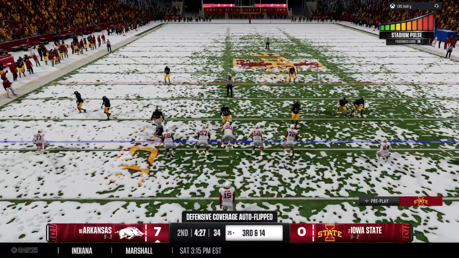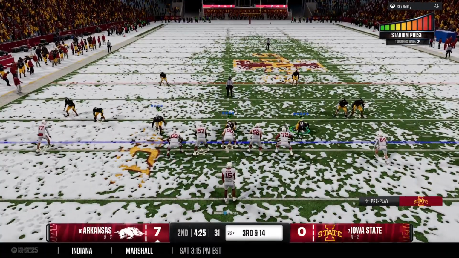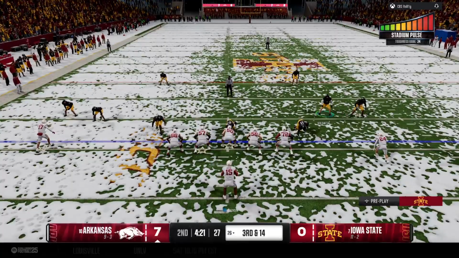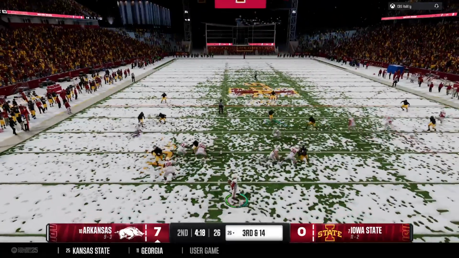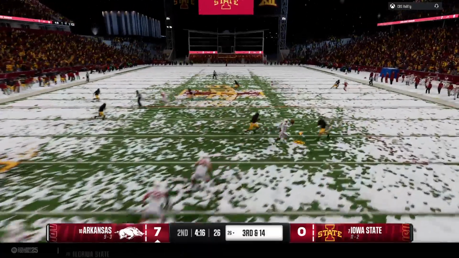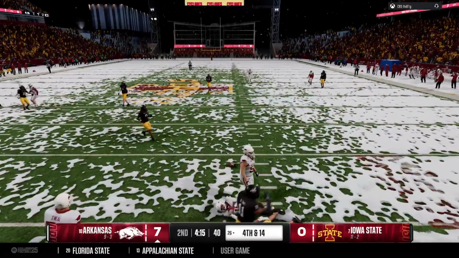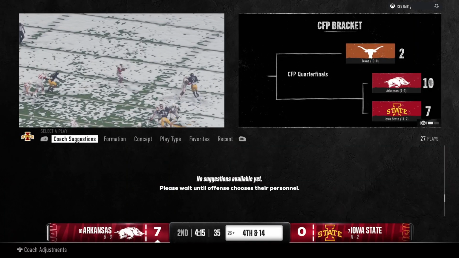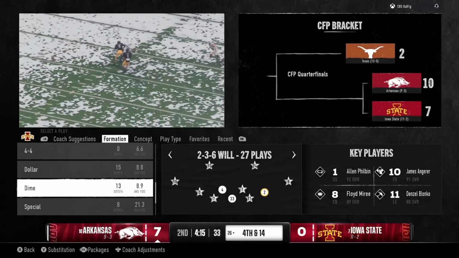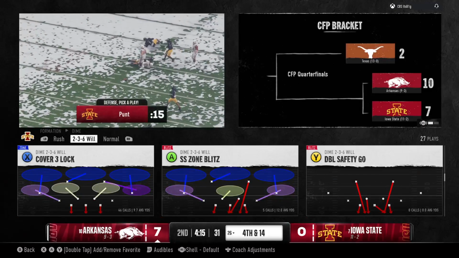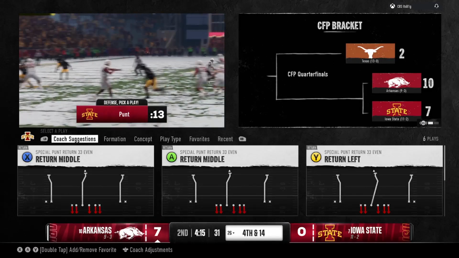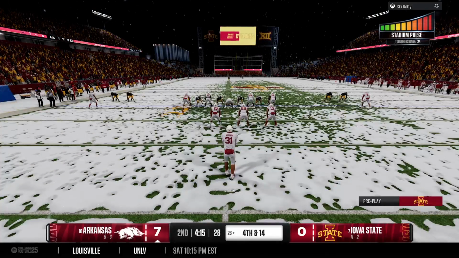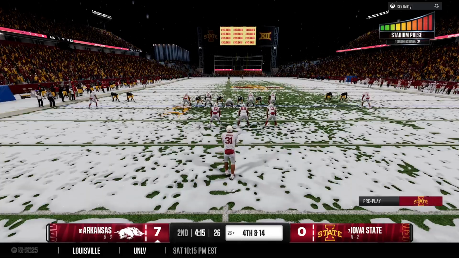The offense now facing a 3rd and long from the 26. Got to avoid a mistake here. To throw, it's Jackson. Can't hold on. Good defensive play, brings up a 4th down. Boy, this is all about the defense here. Nice stop here on 3rd down, but really it's about trying to get this offense behind the sticks. Once you get them behind the sticks, you can mix up your coverages, really affect the quarterback's eyes and disrupt the timing and the rhythm of what the offense is trying to do.